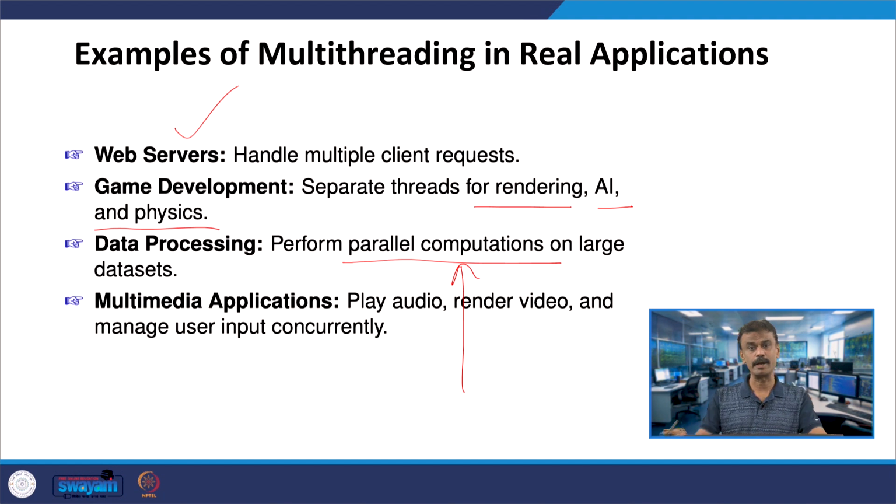Suppose you want to play audio or render video, or select some keyframes, or do some action recognition in the video, and manage user input. These are all happening concurrently. So, play audio, render video and manage user input concurrently. These are all real time applications.